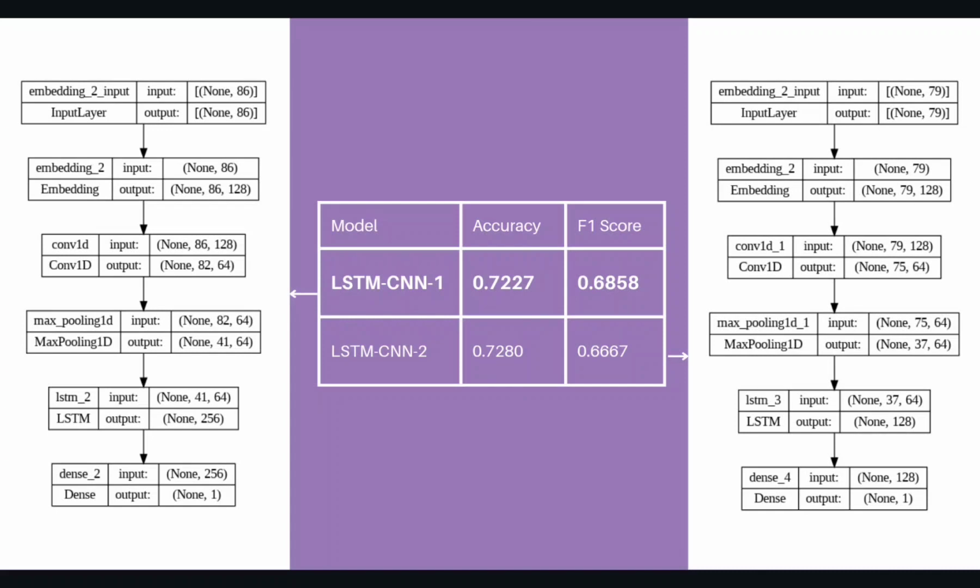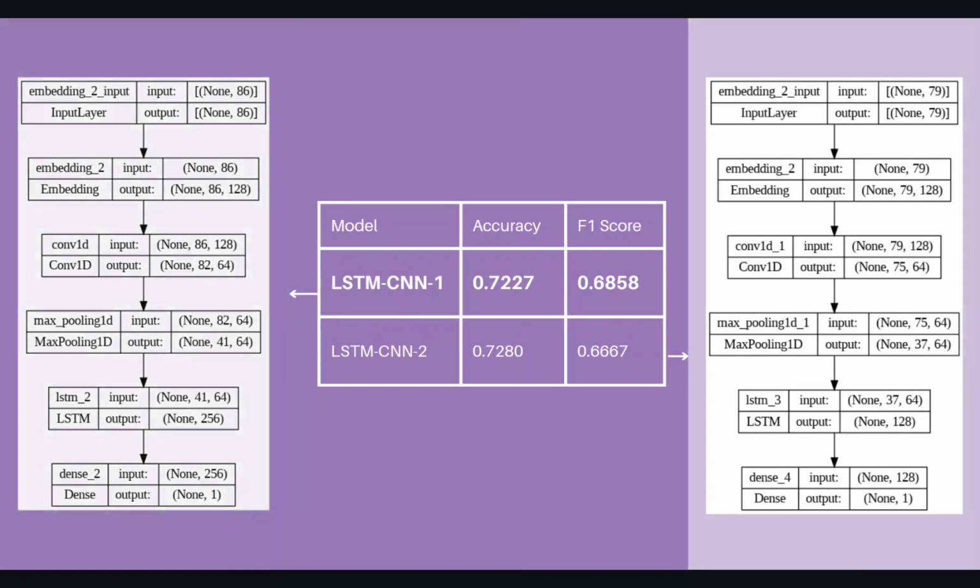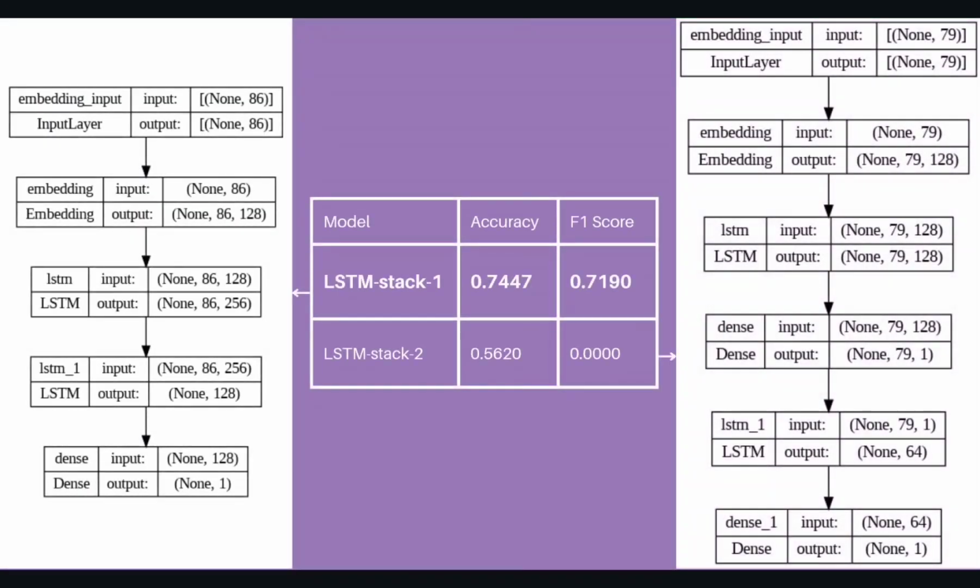Here, there are two LSTM stacked architectures. The first has the layer stack as follows. Embedding layer, LSTM layer 1, LSTM layer 2, and the dense layer. And then the second architecture has the layer stack as embedding layer, LSTM layer 1, dense layer 1, LSTM Layer 2 and Dense Layer 2. There was an increase in not only F1 score but also in accuracy this time.